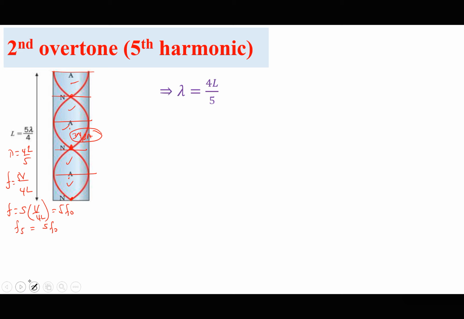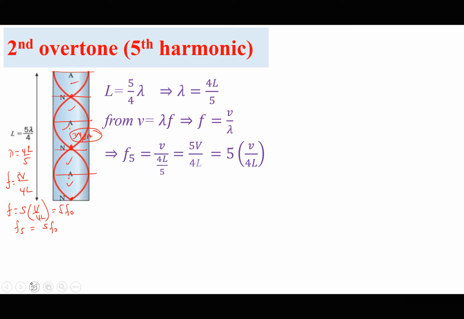So the length L is equal to 4 over 5 lambda, and we have seen what lambda is. From the general wave equation, we have been able to find a frequency, which I'm going to call F5, to be 5 times V over 4L. This is why we call it the 5th harmonic. However, it is called the second overtone because it is the next higher frequency after the first overtone, but it is the 5th harmonic because it is the 5th.